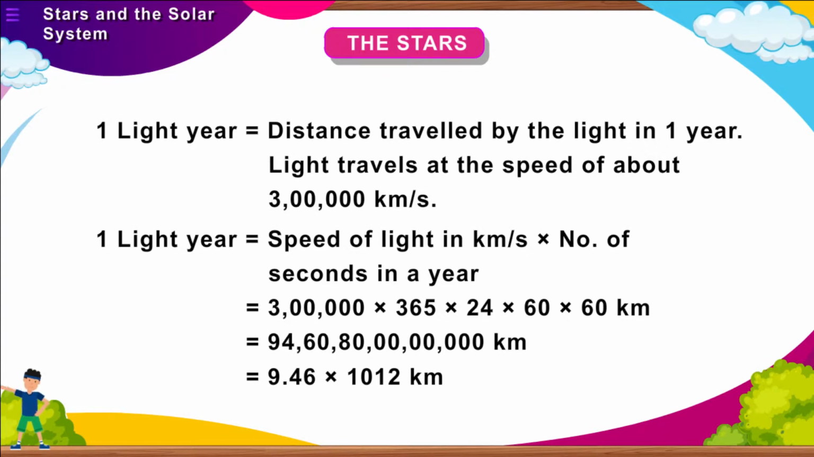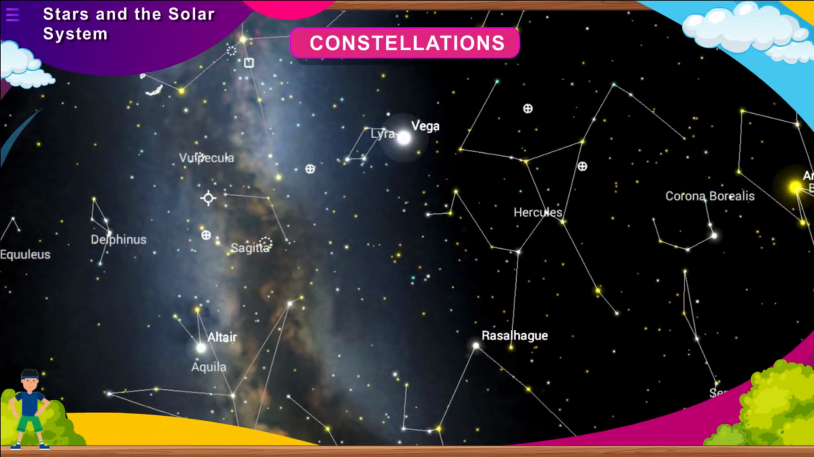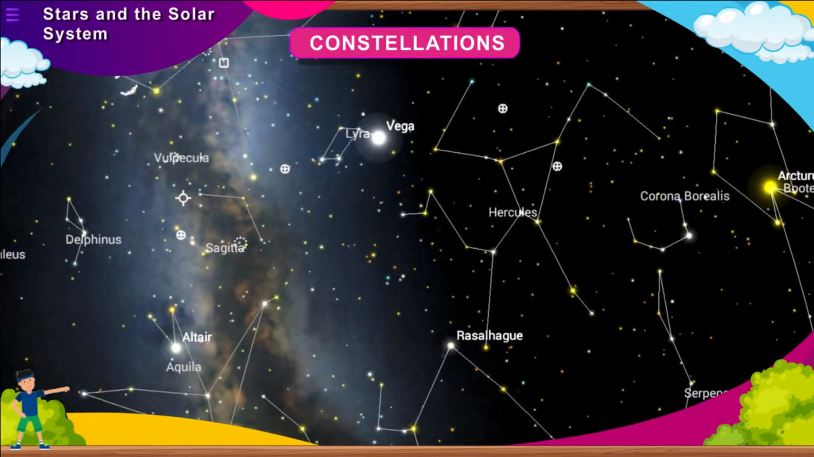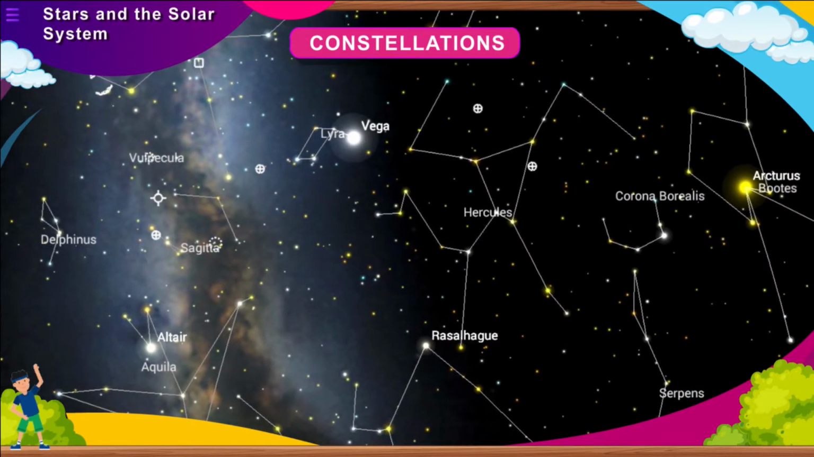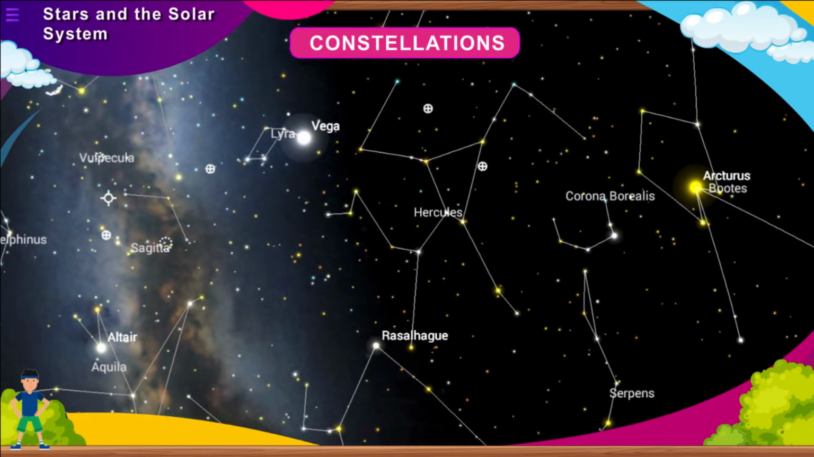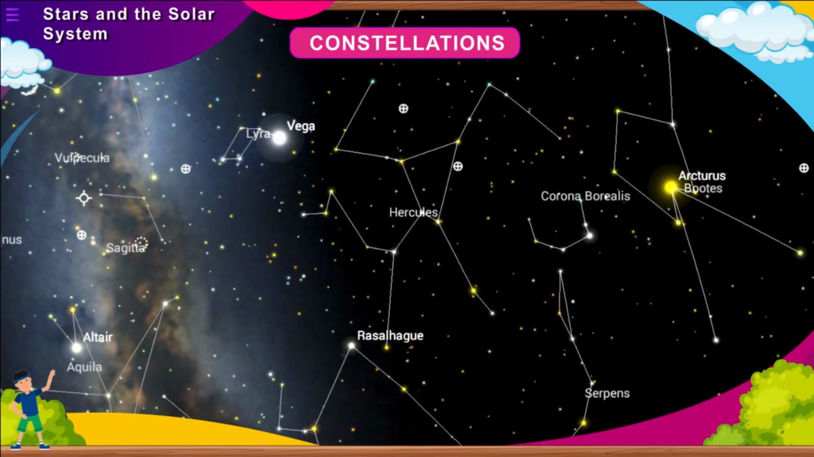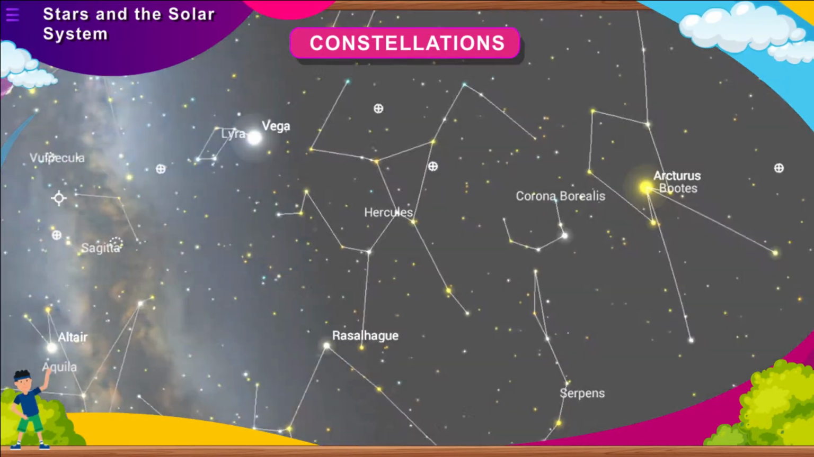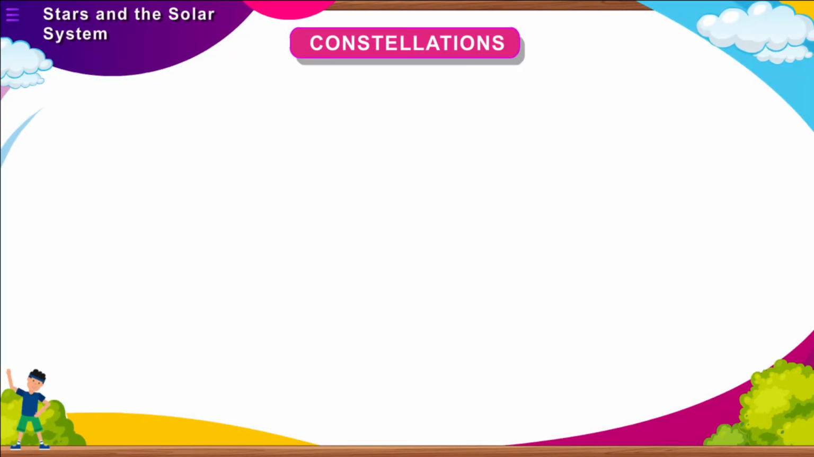9,460 billion kilometers. Constellations. Many stars appear to be arranged in a pattern which resembles a certain object or figure. Such recognizable patterns are called constellations. So far, we are aware of 88 constellations. The shape of the constellation appears to move from west to east. Constellations are named after the figure they resemble.